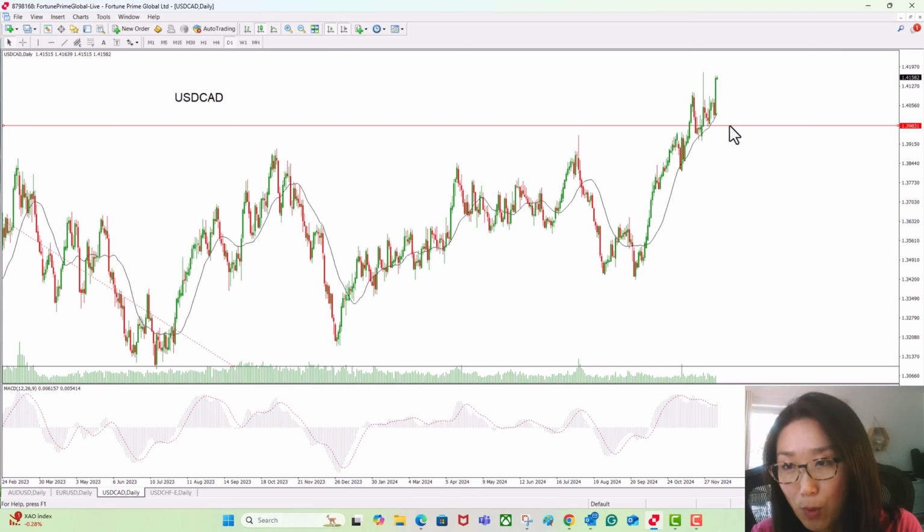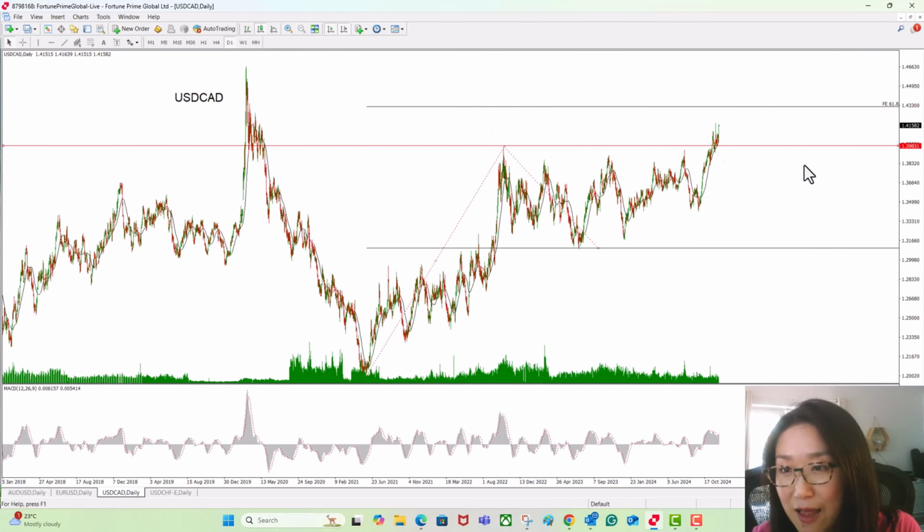It has rebounded from the near-term support area, so the pair will likely extend its upside momentum with a near-term support around the 20-day moving average. And if I use Fibonacci expansion, the potential long target could be around 1.43 at the retracement.